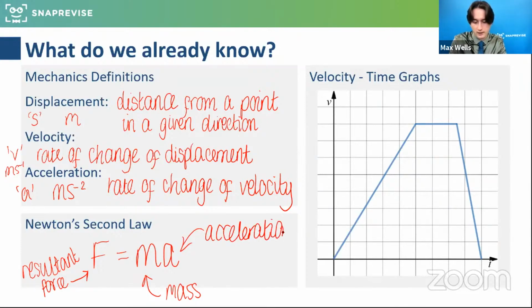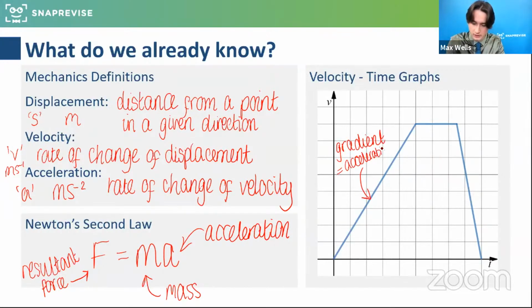Right. The next bit, in light of the graph that we've got here, there are a few key features we need to recognize if we're presented with a velocity time graph. In terms of the gradient, which we may know as a rate of change, the gradient is the rate of change of the velocity with respect to time. So actually the gradient on this graph is representative of acceleration.